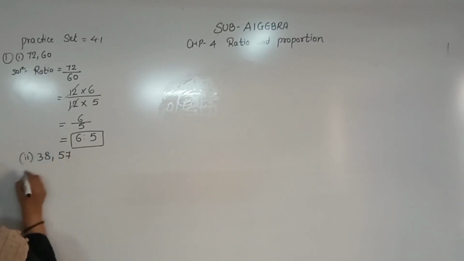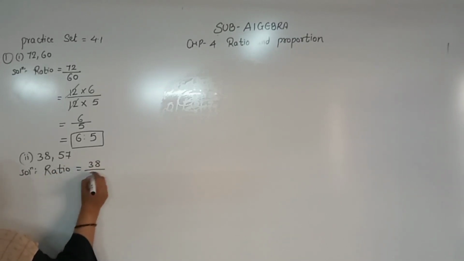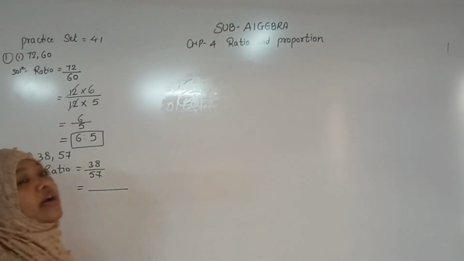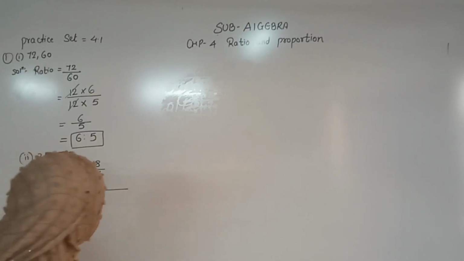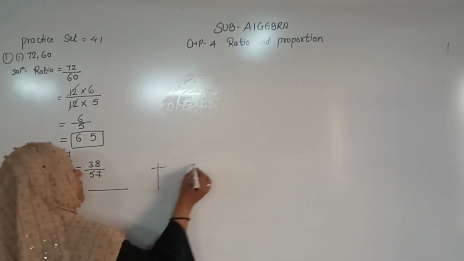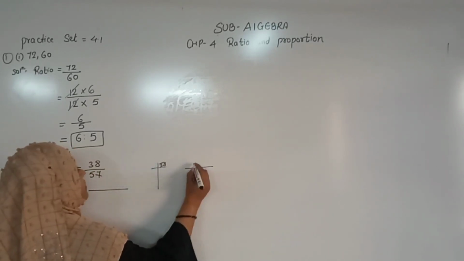38 and 57. Solution, we have to write in ratio. So that is 38 upon 57. If the students can solve by directly using the tables, then also it's okay, no problems. Now 38 and 57, again we have to take the prime factors. It is 38 and it is 57.